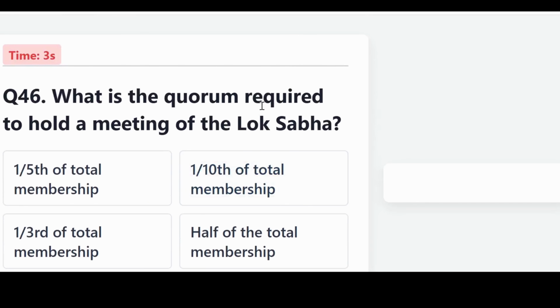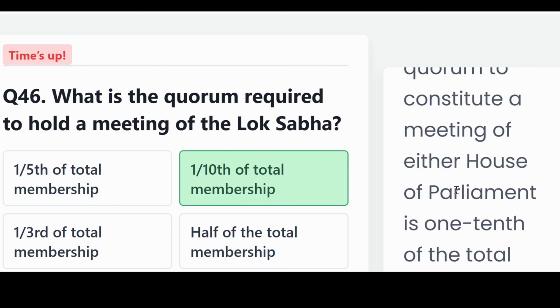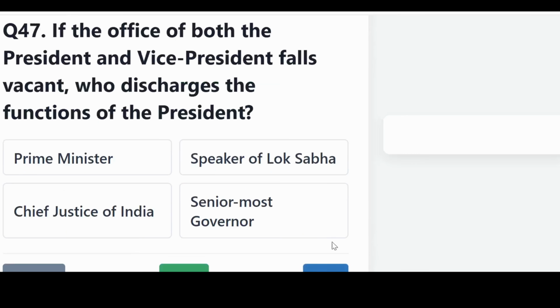What is the quorum required to hold a meeting of the Lok Sabha? Is it 1/5 of the total membership, 1/10 of the total membership, 1/3 of the total membership, or half of the total membership? The correct answer, 1/10 of the total membership. Under Article 100, the quorum to constitute a meeting of either House of Parliament is 1/10 of the total number of members of the House.